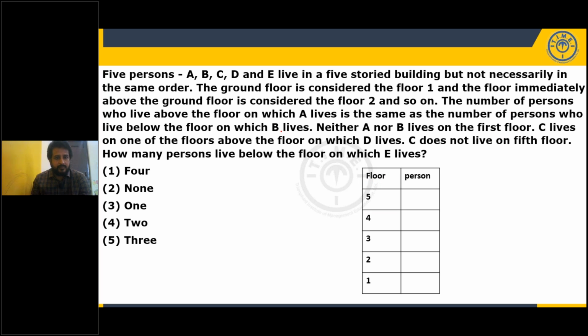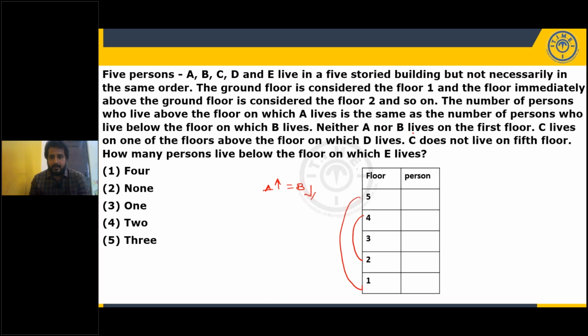Next, what is the first clue given? The number of persons who live above the floor on which A lives is the same as the number of persons who live below the floor on which B lives. Above A is same as below B, which is nothing but corresponding positions. First from the bottom, first from the top. Second from the bottom, second from the top. That's it. But among A and B, who lives above, who lives below, that is not given.